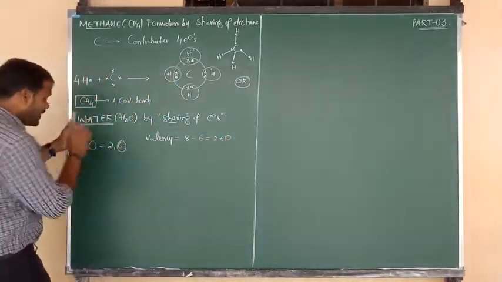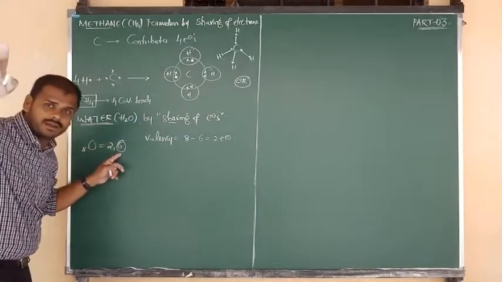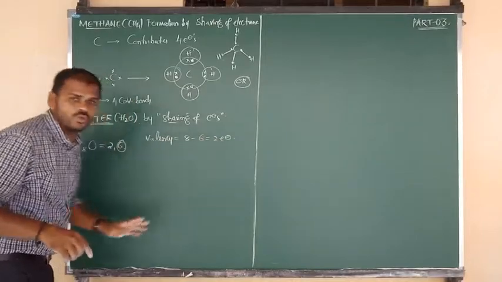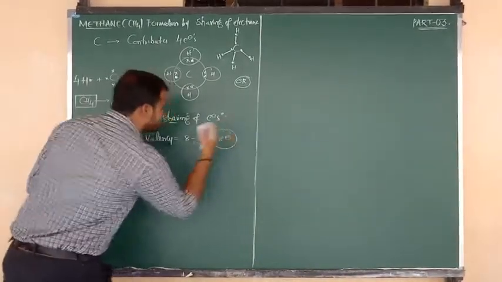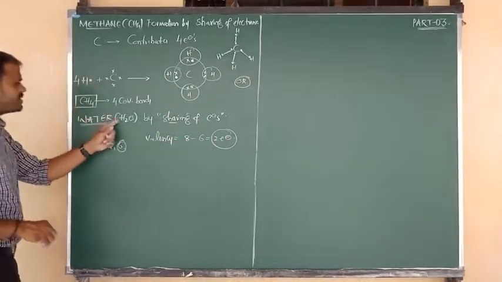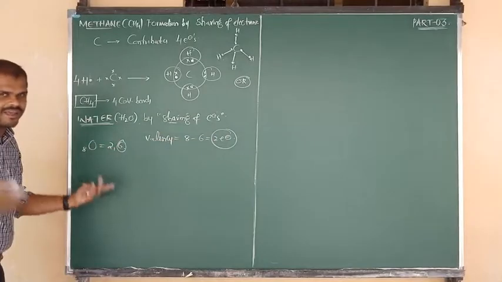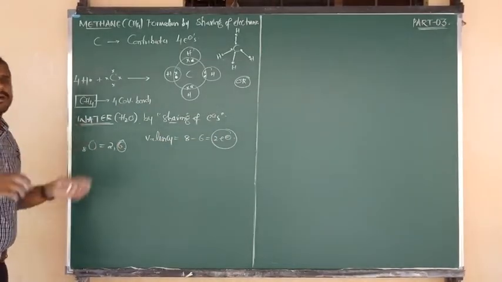It means one oxygen can contribute only 2 electrons. So oxygen contributes 2 electrons and hydrogen always contributes 1 electron. If you know that information, we can easily write the molecule formation.